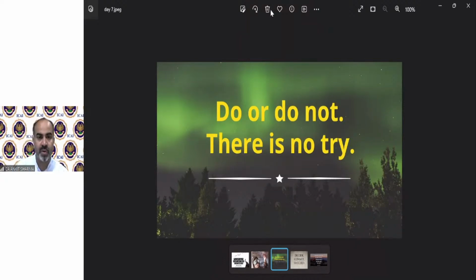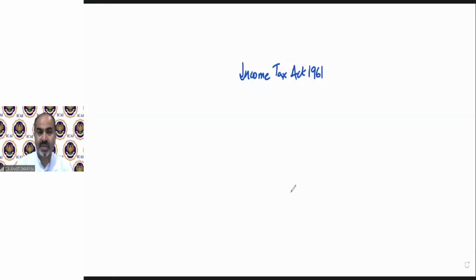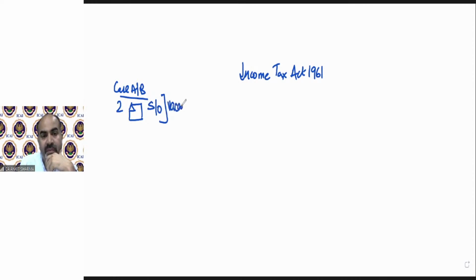Now moving on to our notes. Case number A, I'm going to revise it for all of you. Case number A and B are just the same kind of solution. Case A and B talk about if the assessee has two properties only, and both are self-occupied or vacant, or one self-occupied and one vacant.